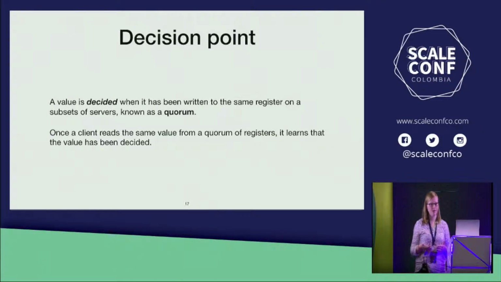We say that a value has been decided when it's been written to the same register on a subset of servers known as a quorum. At this point in time, I don't want you to assume that there's any intersection requirements between quorums if you're familiar already with consensus algorithms. A quorum is just a subset of servers. It can contain one server, 20 servers, every server, it doesn't matter. Once a client reads a value from a quorum, it learns that that value has been decided.